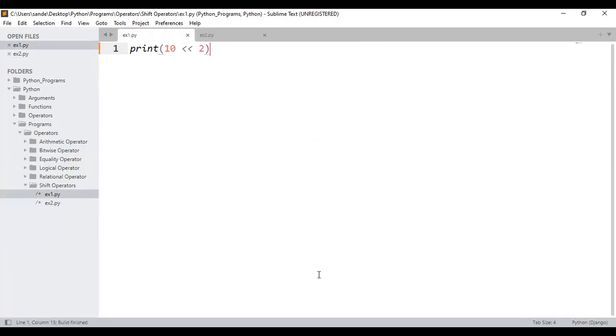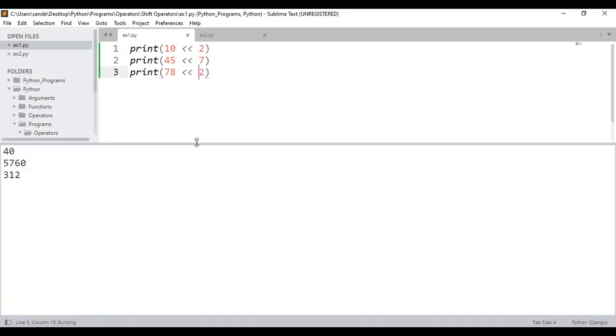Similarly, I'm going to give you a couple of examples, that means a couple of assignments. See here, 2 assignments I have given: 45 left shift 7, next 78 left shift 2. If I execute, I'll be getting some answer. I hope the people are aware of how to calculate this answer.